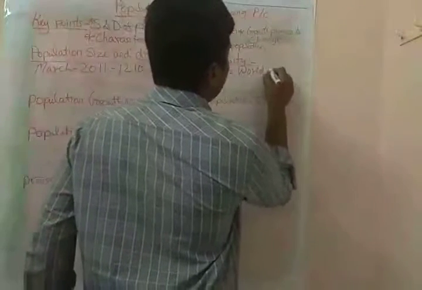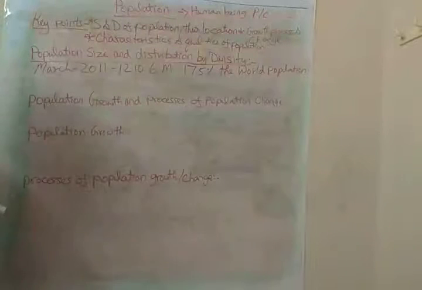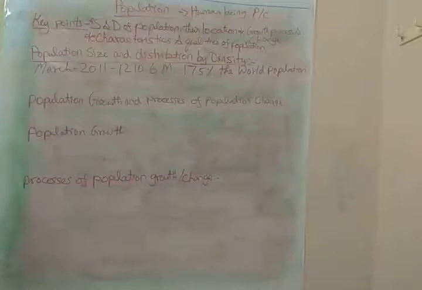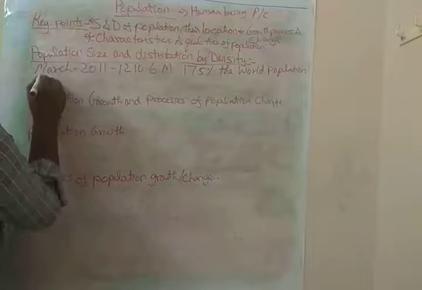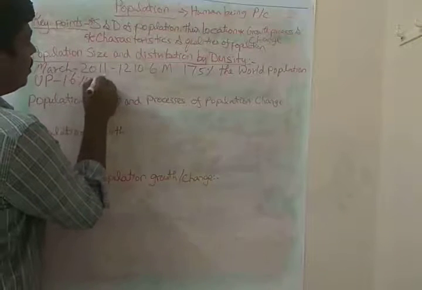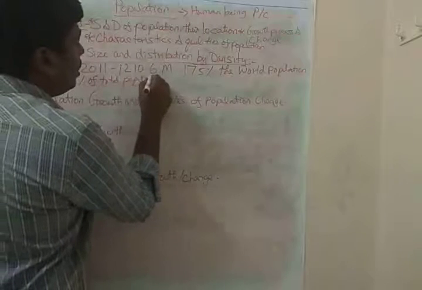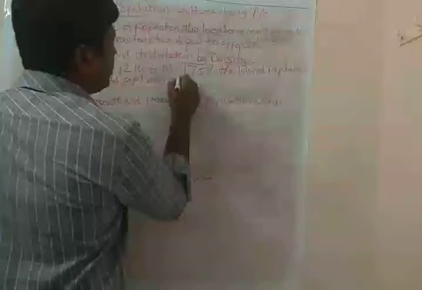The largest share of people in India live in Uttar Pradesh, which has 16% of the total population of India.